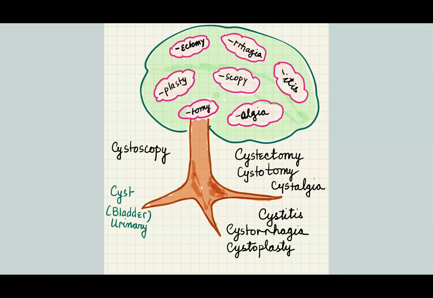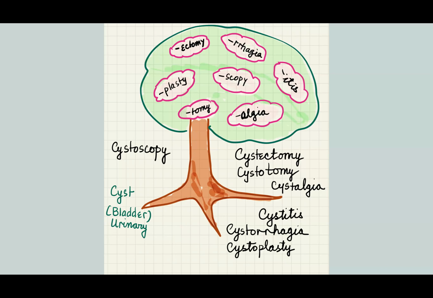Rhagia is excessive bleeding. Itis, inflammation. Scopy, to look into. Algia is pain. Tomy is to cut into. Plasty is to repair or restructure. Cyst here means urinary bladder.